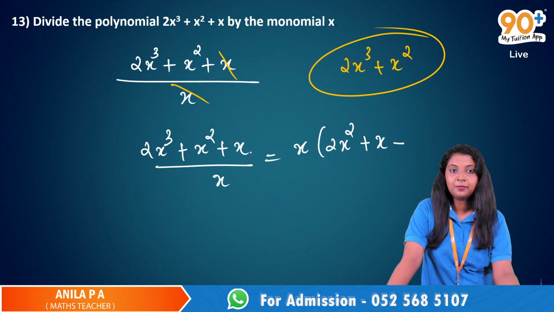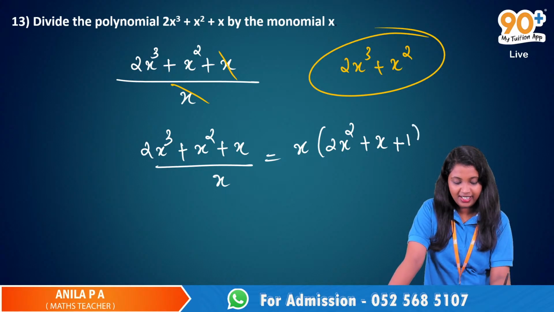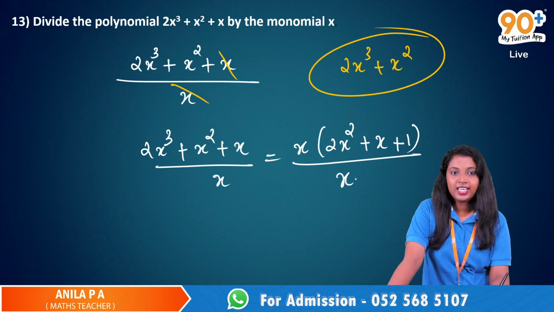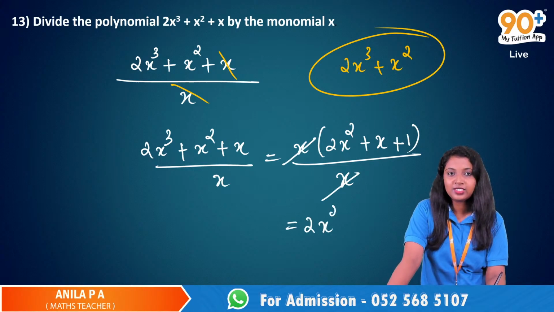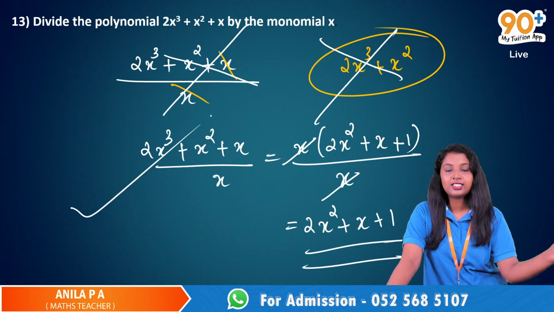What about the last term? That x is outside, so it's 1. Yes, plus 1, and divided by x. Now you can cut the numerator and denominator, x. So the answer is 2x squared plus x plus 1. That is the correct answer. This one is wrong.